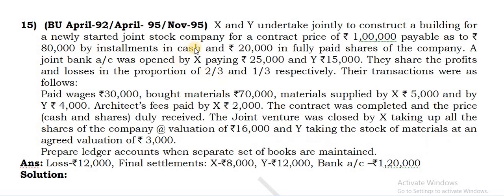I'll consider the next question. X and Y undertake jointly to construct a building for a newly started joint stock company for a contract price of 1 lakh, payable as to 80,000 by installments in cash and 20,000 in fully paid shares of the company.